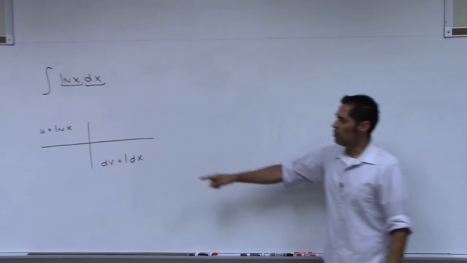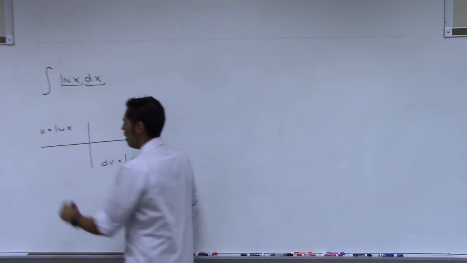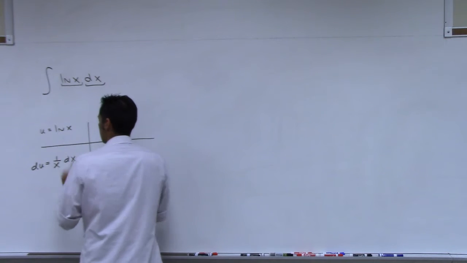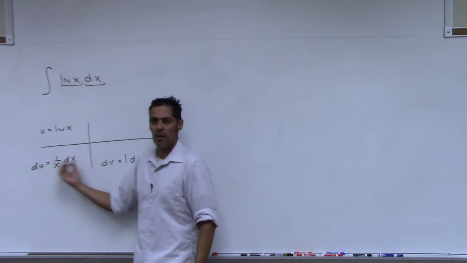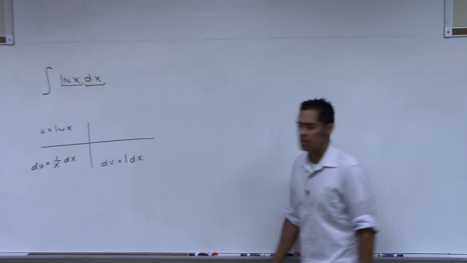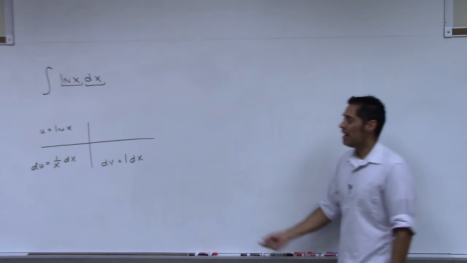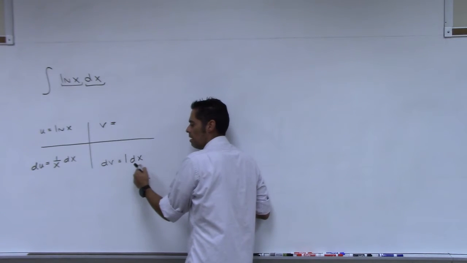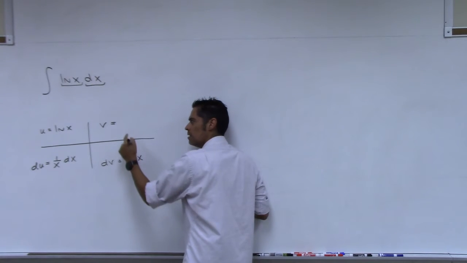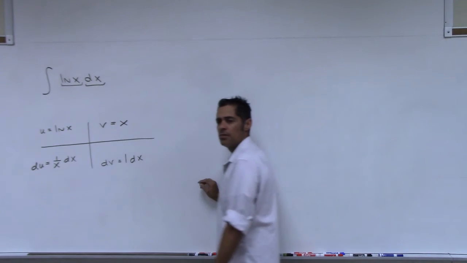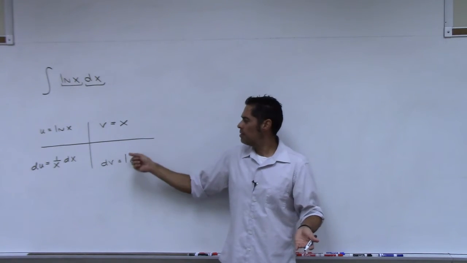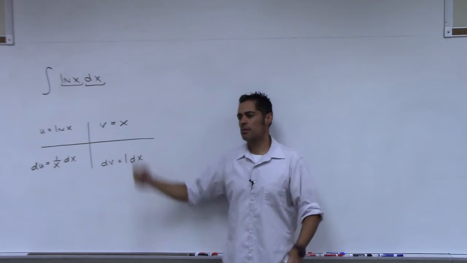What's the derivative of u? So when I come down and do the table, I have du is 1 over x dx. I went ahead and did du dx, and then I multiplied both sides because we just did that. So du is 1 over x dx. What's the antiderivative of dx? This is a little tricky. Just x. Think about it. What's the derivative of x, everyone? 1, right? So the antiderivative of 1 would be x. Make sense?